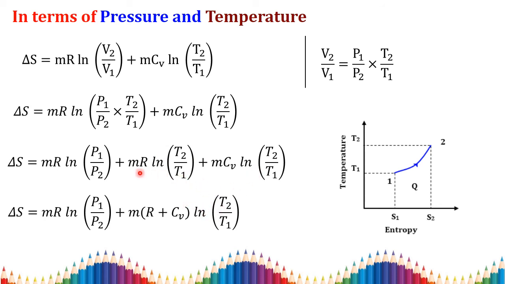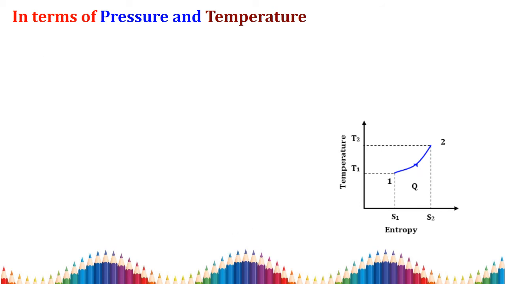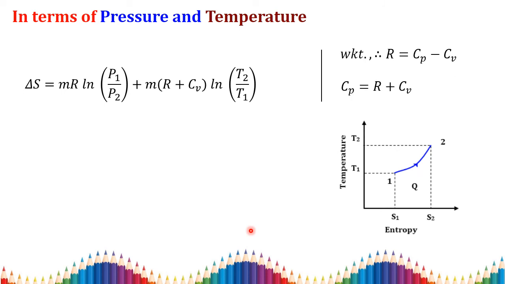What is the remaining term here? We have the characteristic gas constant and the specific heat at constant volume. So our equation becomes delta S equal to mR ln of P1 by P2 plus m into R plus CV ln of T2 by T1. We know that the characteristic constant R is the difference between the specific heat capacity at constant pressure and the specific heat capacity at constant volume. So R is equal to Cp minus Cv.